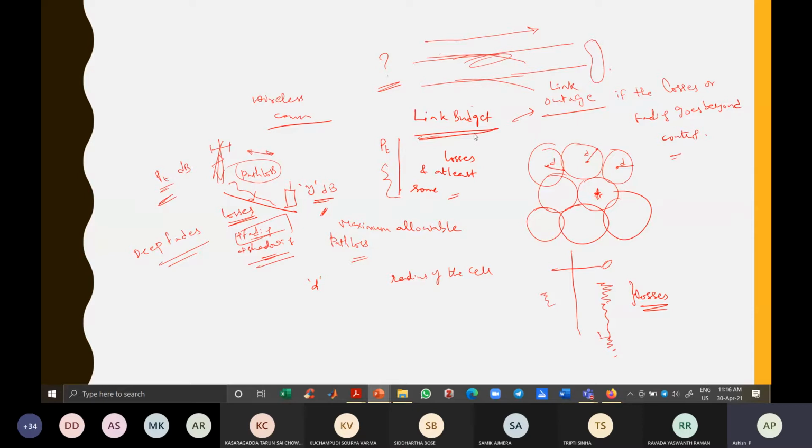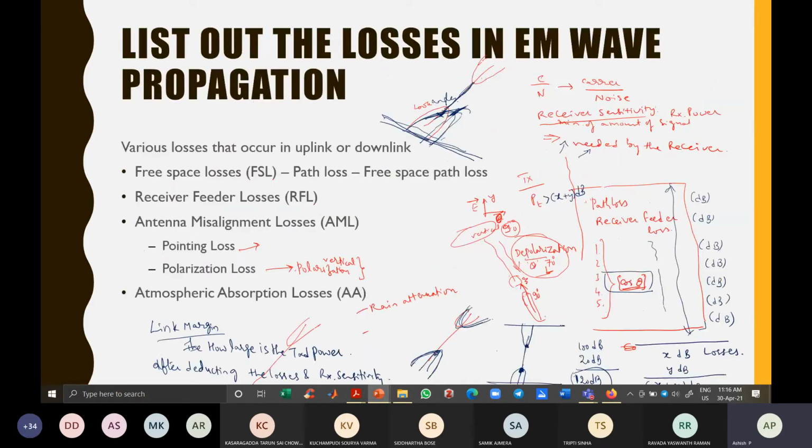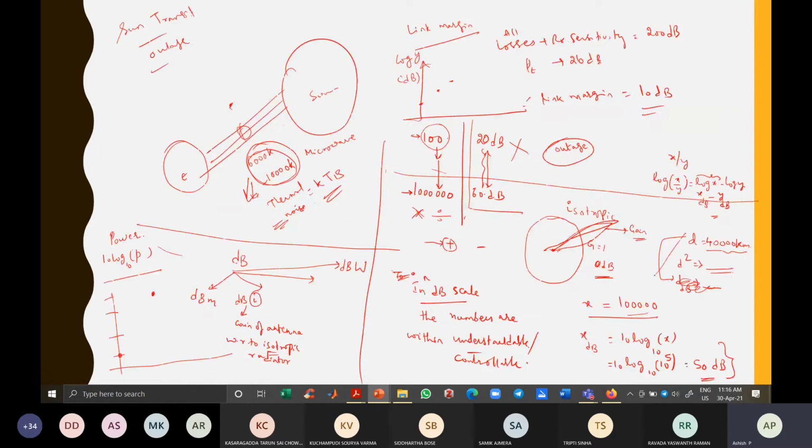And sometimes when our planning fails, we come across a link outage. If the losses go beyond control, in satellite communication particularly, we have the sun transit outage. We get this situation when the satellite is in the equinox periods.